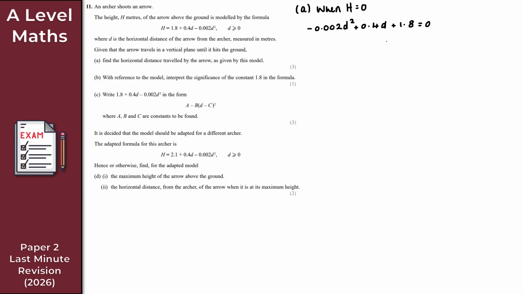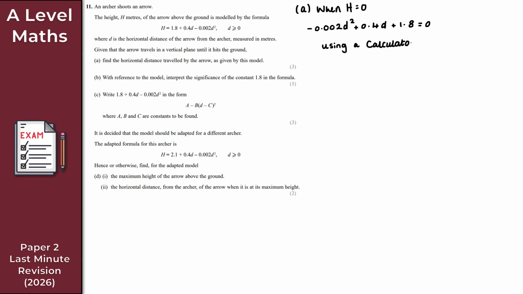Now, there's two ways to go about this. You can use the quadratic formula, or you can just use a calculator. I'm just going to use my calculator here because why not? Why would I go through the process of doing this by hand using the quadratic formula? You can absolutely just use a calculator here, and that is fine. You won't get penalized for doing so. Otherwise, I wouldn't do it. I'm not stupid, or not that stupid anyway. So using a calculator here.